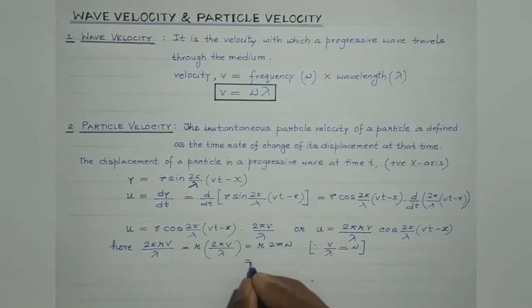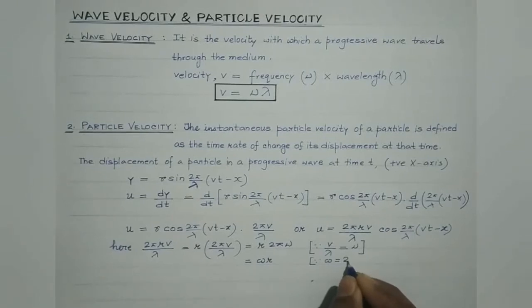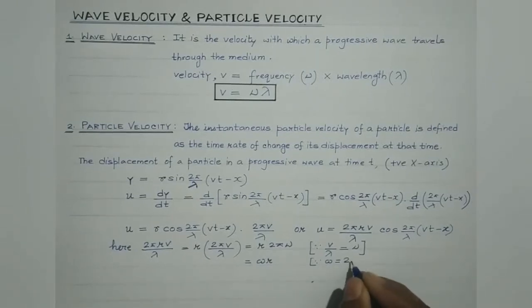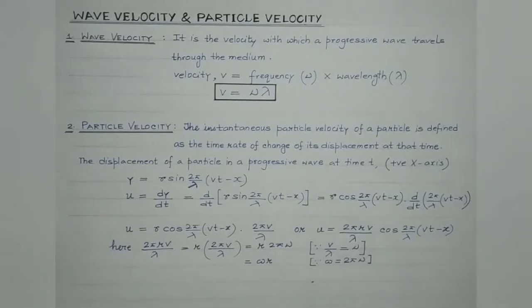So this in turn is equal to omega into r, because omega is equal to 2 pi into nu. So omega is the angular frequency, right?